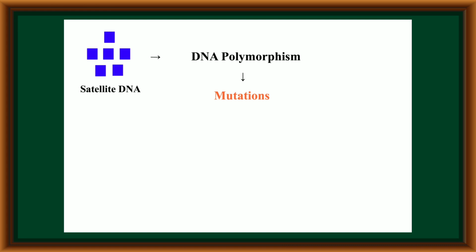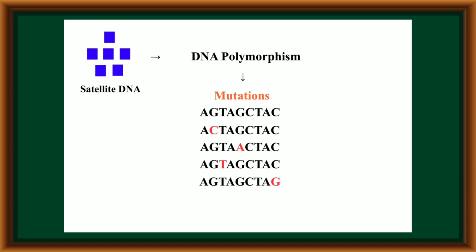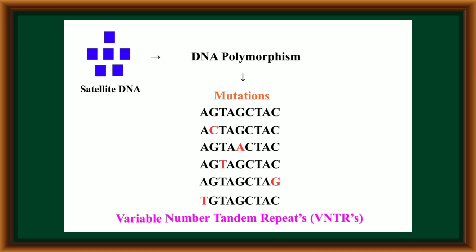Mutations are nothing but slow changes in the structure and sequence of genes and nitrogen bases. During mutations in the sequence of nitrogen bases, slight changes take place. Due to these slight changes, different sequences are formed in satellite DNA, and these sequences are repeated many times in the structure of a chromosome. Now it is called variable number tandem repeats. These are also called VNTRs.